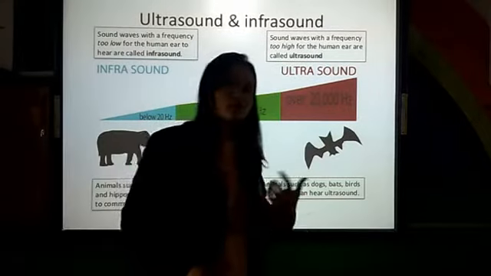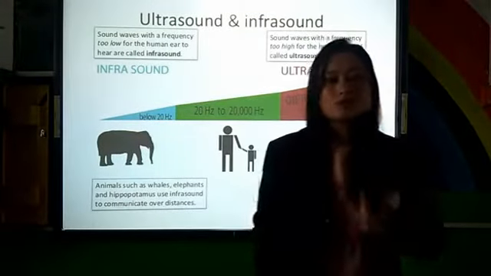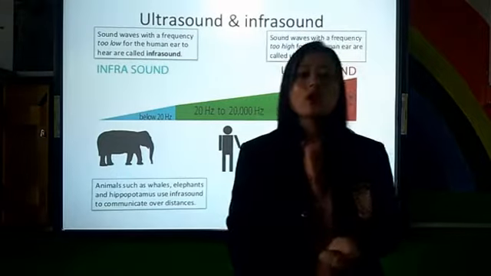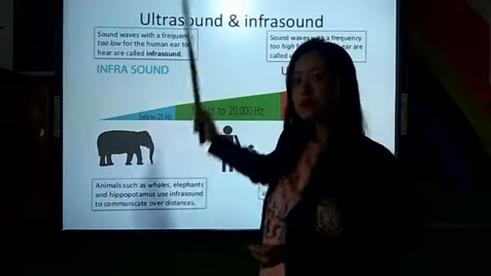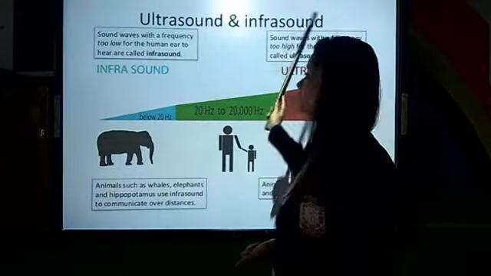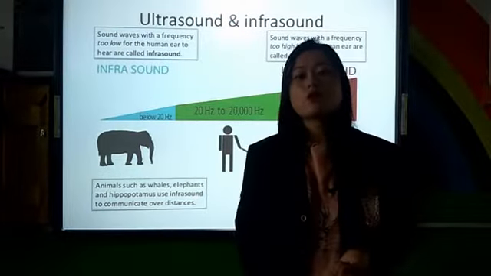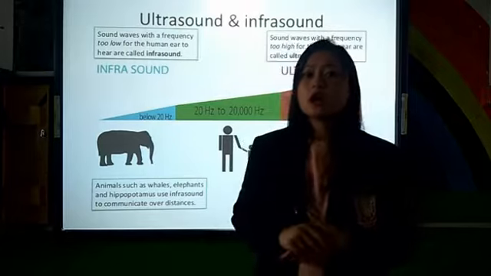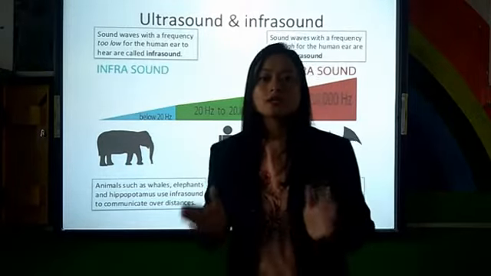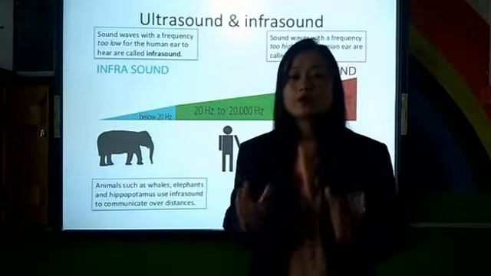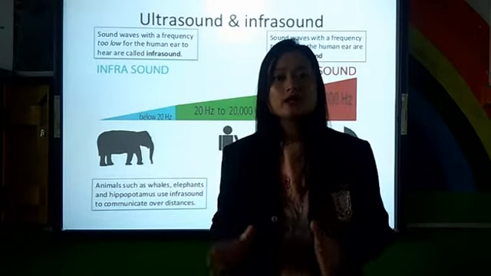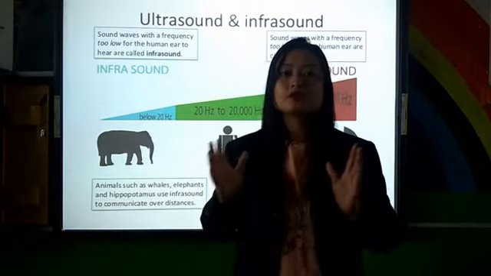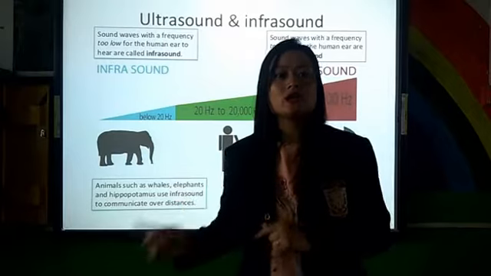When we talk about inaudible sounds, there are two types. One is called ultrasound, the other is called infrasound. Ultrasound means sounds which produce a frequency above 20,000 Hz, that is, more than 20,000 Hz.